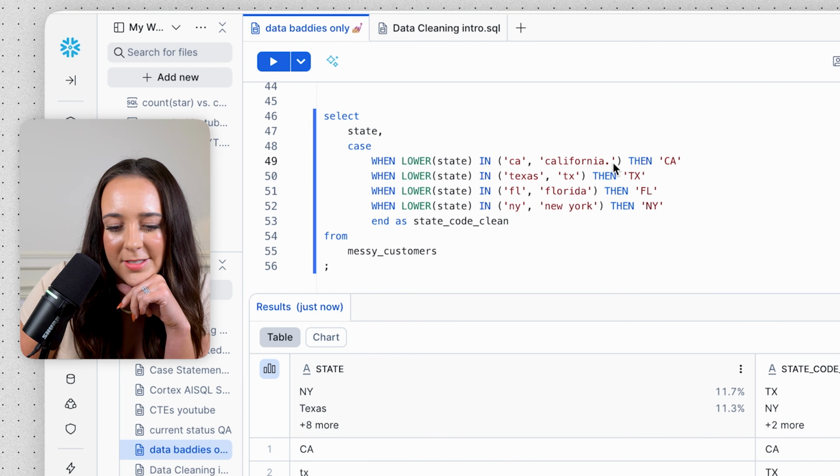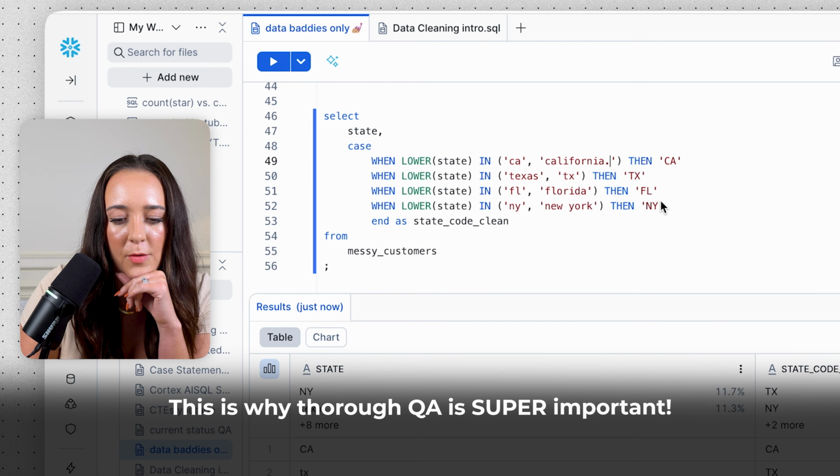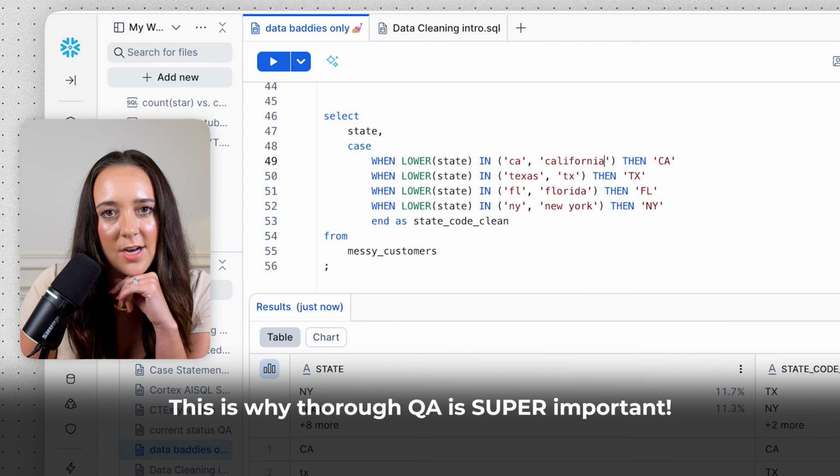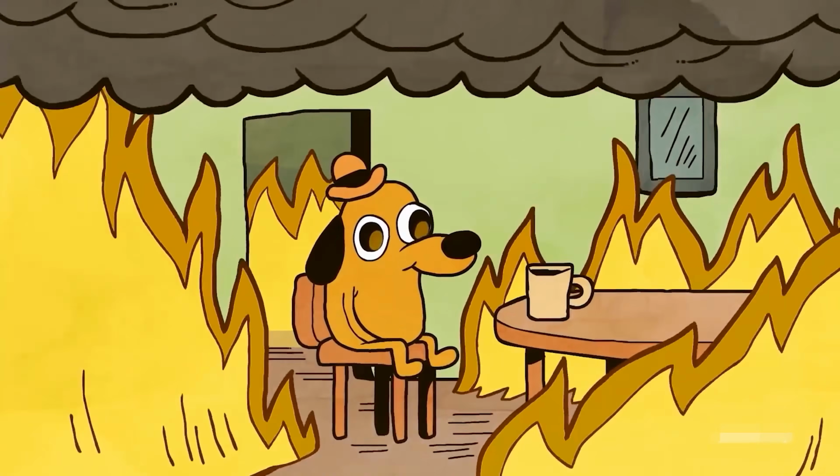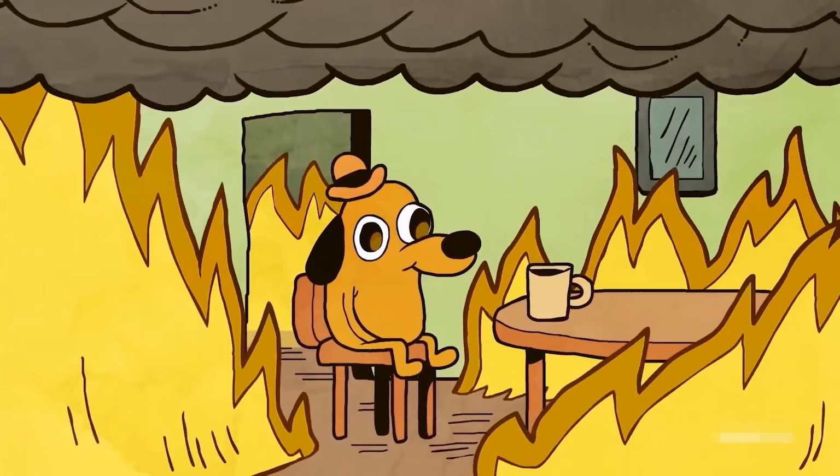Oh, well, it looks like I accidentally put a period at the end of California, so that explains why that's not working. Generally, you'd want to do a lot of QA for this sort of logic and make sure you've got all your bases covered, not just the current ones, but any future ones that may come up. But I'm not going to do that today. Let's just pretend that I know that it's great. This is fine, because this logic works for now and for the purpose of this video.